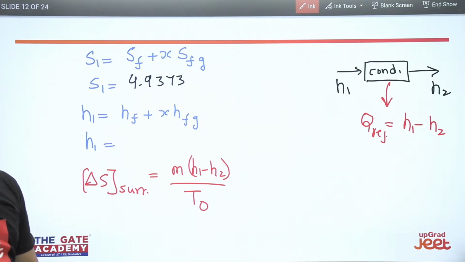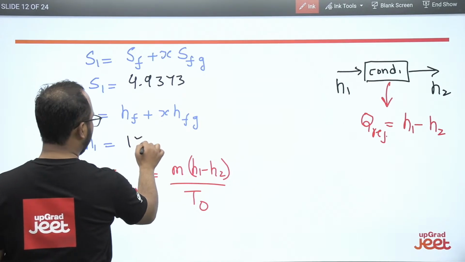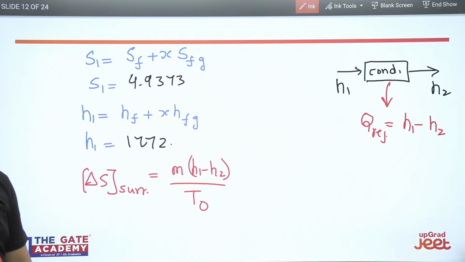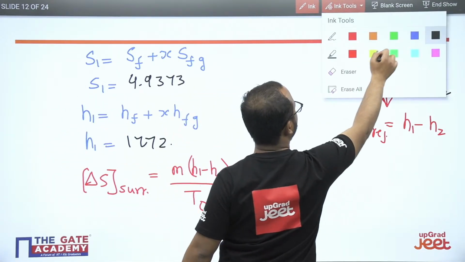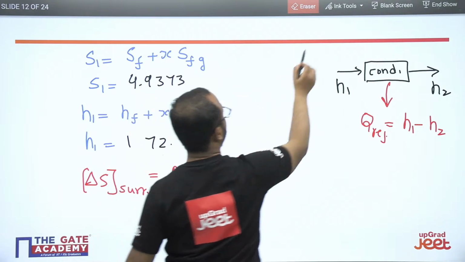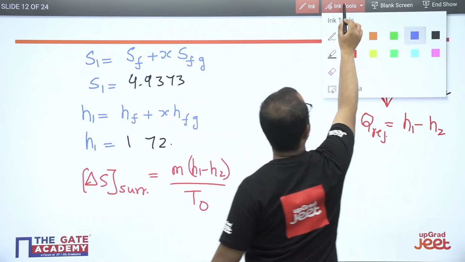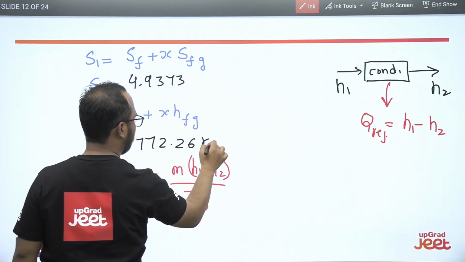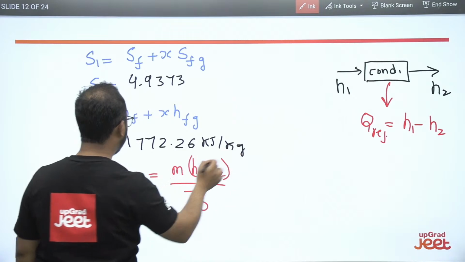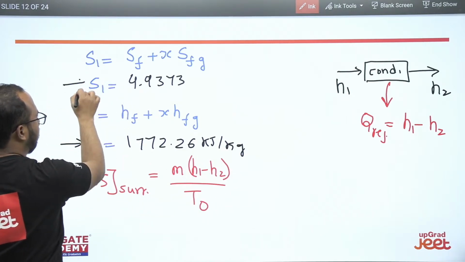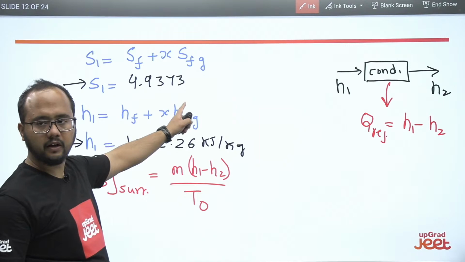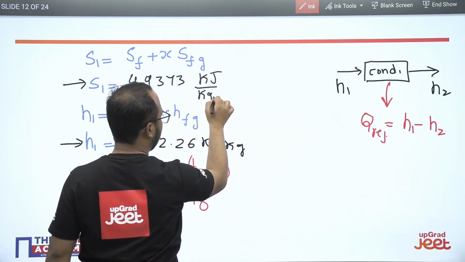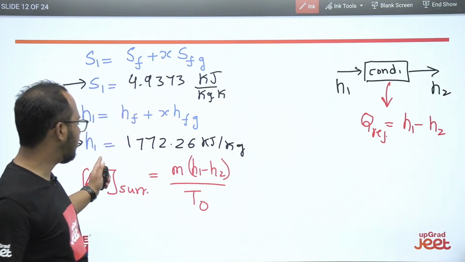Value of H1. Please mark these answers. Value of H1 will be 1772.6. 7.26 kilojoule per kg. So this is the enthalpy here, and this is the entropy here. Okay. So entropy, you know the value, in kilojoule per kg Kelvin unit. Units are very important. Right. So this is the enthalpy H1.